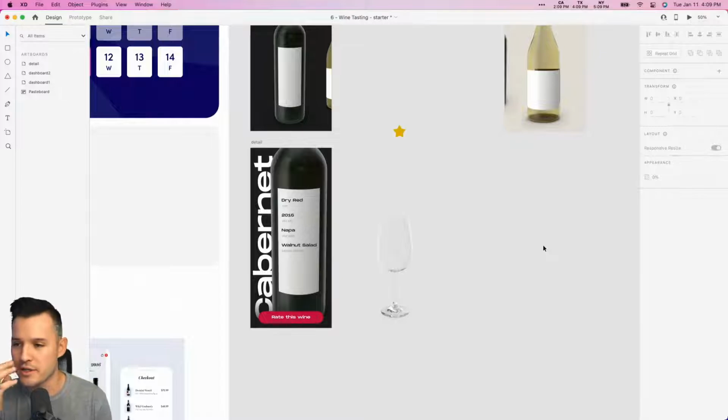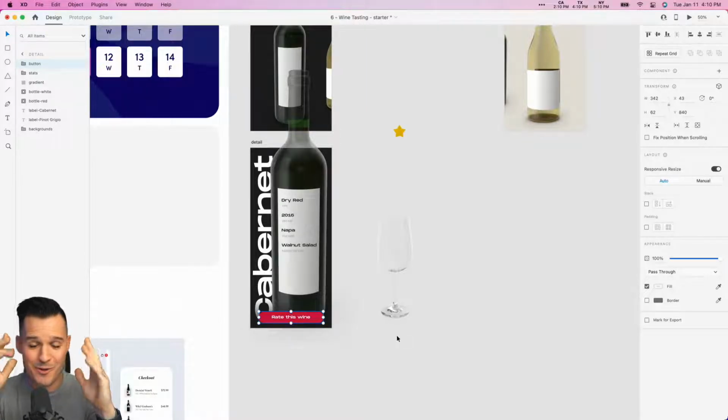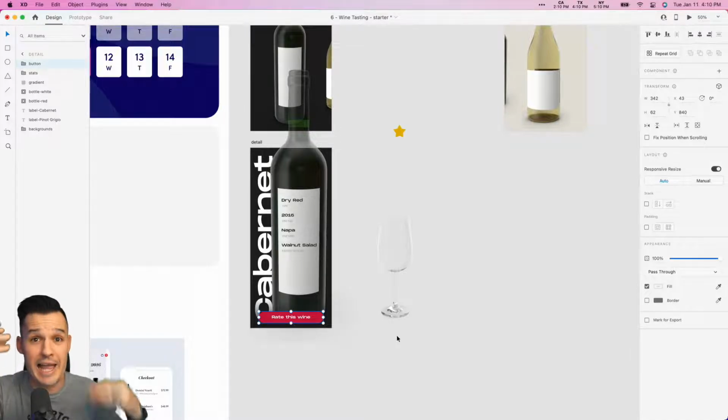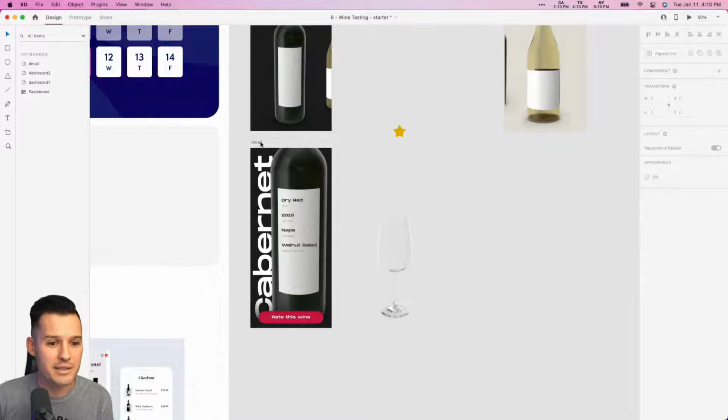So now what we want to do is let's take this even to the next step. Once somebody says, rate this wine, I have this crazy idea that I don't know if I'll be able to make it happen in the next 10 or 12 minutes, but that when you press this, the wine bottle will tip and you somehow get to shake out an amount of stars into a wine glass. I know we're talking crazy time right now, but let's try.